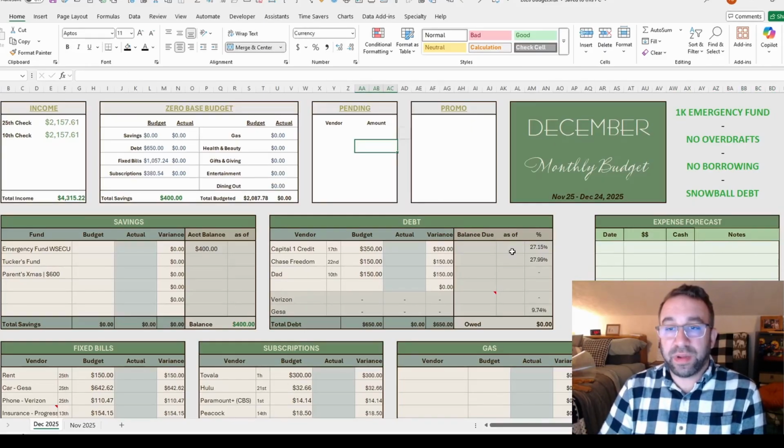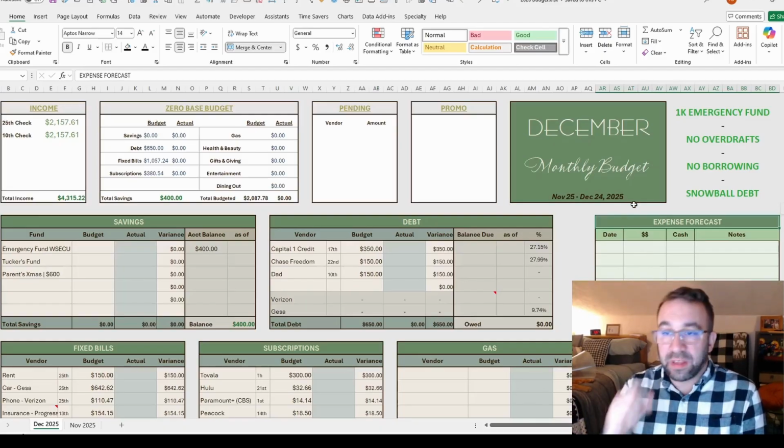The first thing I do when I'm working on my new month's budget is I like to do my expense forecast, which I guess I didn't even talk about on the tour, but we're talking about it now. These are expenses that I know are coming. I've got a dinner on the books with a friend. I'm going to be traveling. I need to get gas.